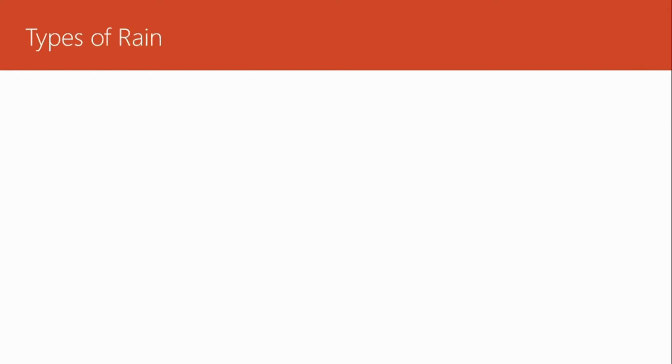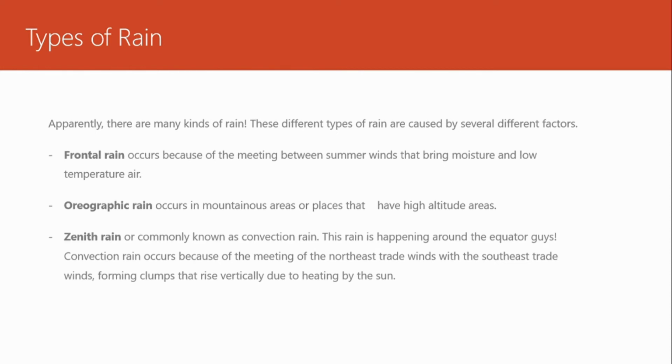Types of rain. Apparently, there are many types of rain. These different types of rain are caused by several different factors.